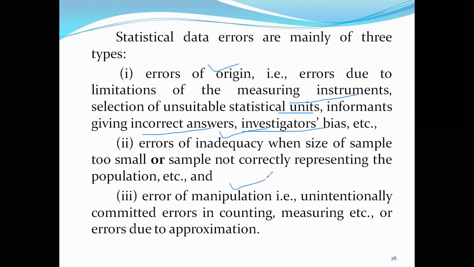Errors of origin. Errors due to limitations of the measuring instruments means your measuring instrument may be arithmetic. You want to measure central tendency, and there are different methods in central tendency. It may be the arithmetic mean, the median, or the mode.